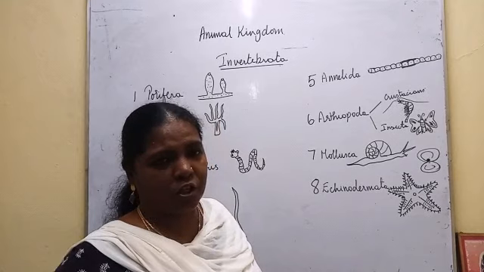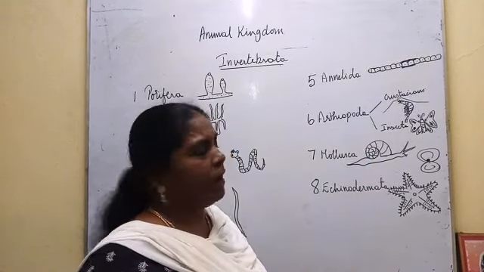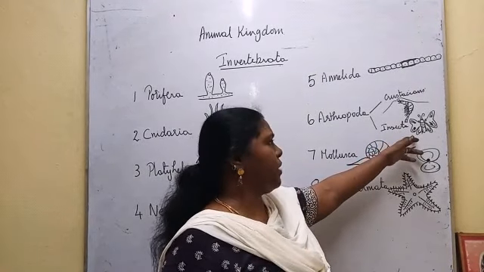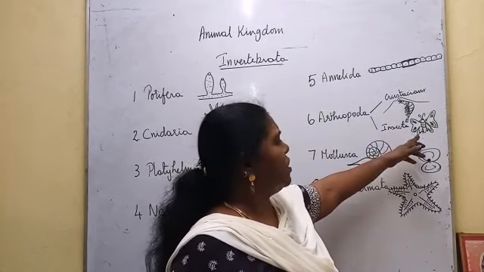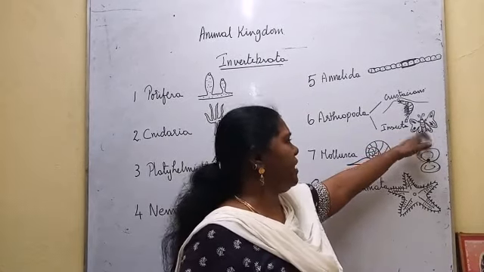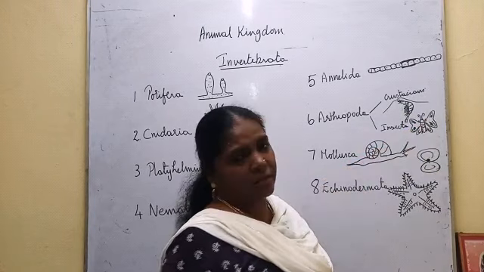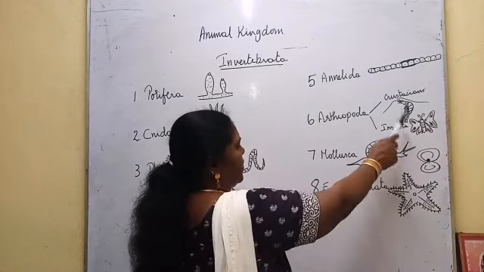Crab, example for crustacean. And if you take insecta, all the insects, mosquito, flies, dragonfly, butterfly, all these will come under insecta. They are also having jointed legs, the body is segmented, and they have wings and legs for movement. So that's the difference.